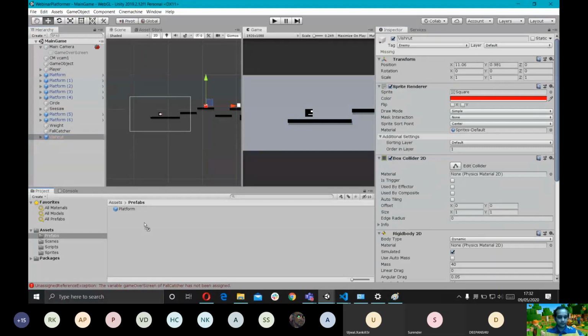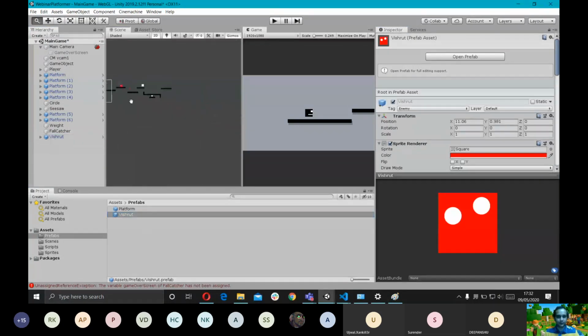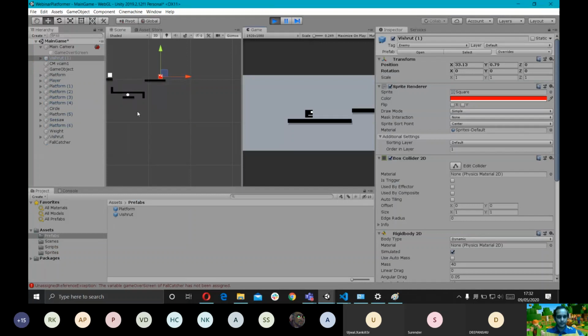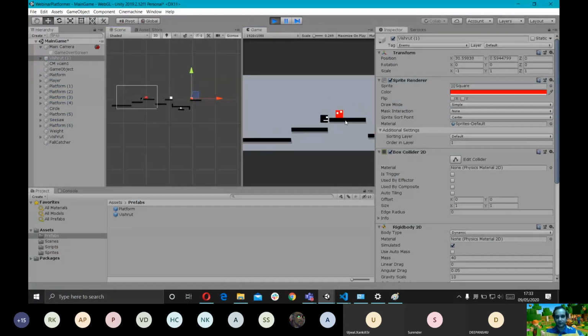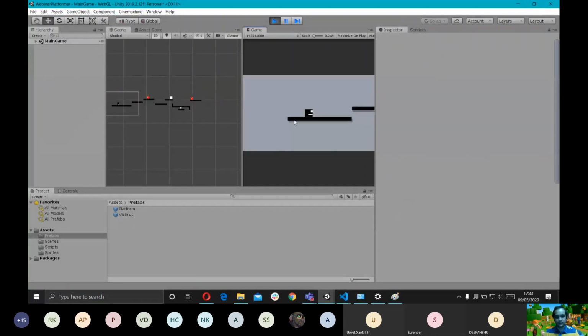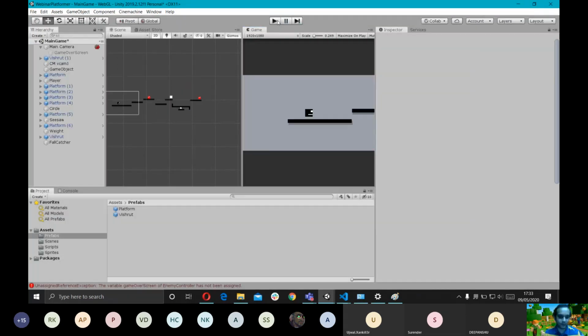So we're gonna prefab this again because we're gonna be adding a lot of enemies. So I think I'm gonna add another enemy right here. This is a bit difficult actually. Okay. Cool. So now what should happen as soon as I collide with the enemy is that my game gets over. Right, so what we have to do is we have to dodge. Okay. Wow. Yeah, but we had nowhere to go after that, so it's okay.